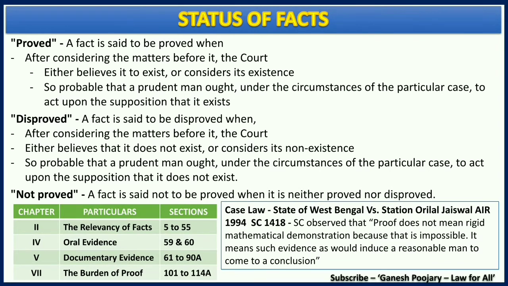As I have already told in the introduction, there are three types, or three statuses, of facts. The first one is proved facts. The second one, the disproved facts. And the third one is not proved facts. Let's start the discussion by understanding the term proved, or the status of facts as proved.